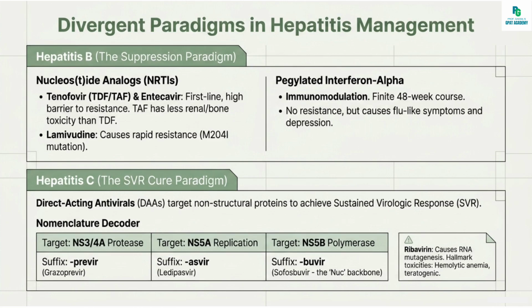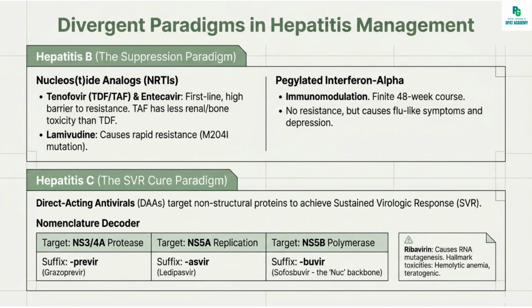Next, we will discuss anti-hepatitis drugs. First, we will discuss the drugs for hepatitis B. The class is nucleoside analogs, that is NRTIs, for HBV. The drugs are tenofovir disoproxil fumarate or tenofovir alafenamide. It is first line for chronic HBV, potent and with a high barrier to resistance. TAF has less renal and bone toxicity than TDF.